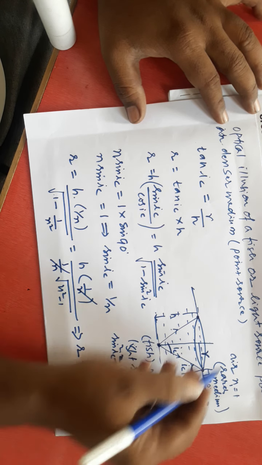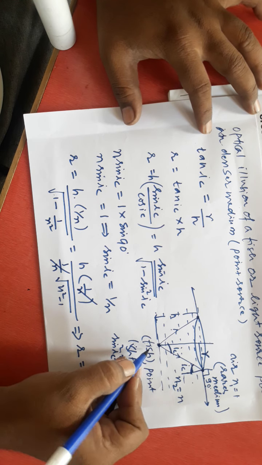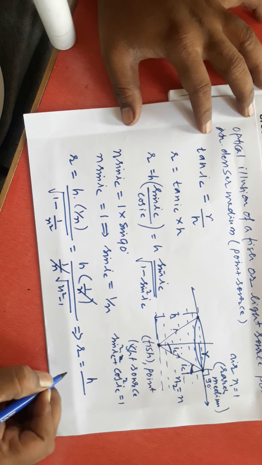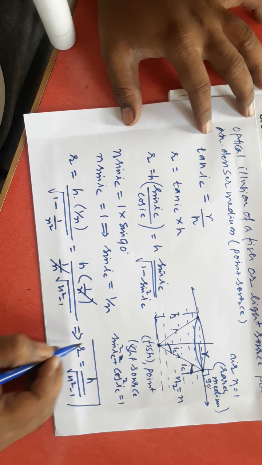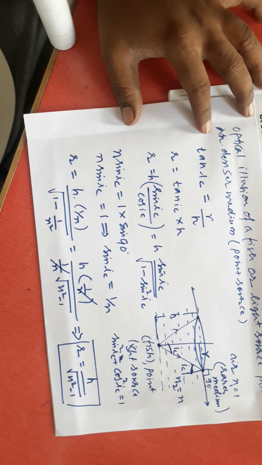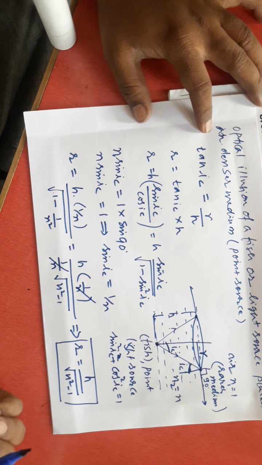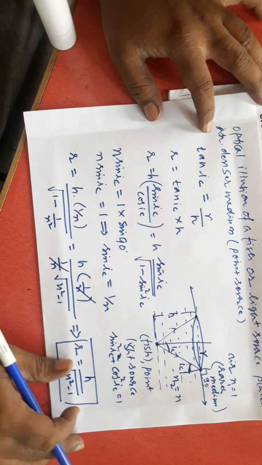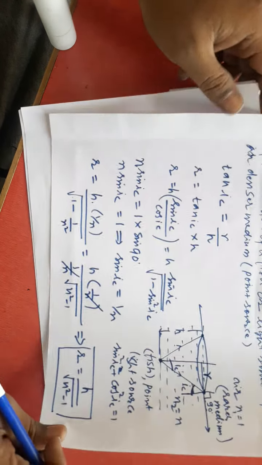This implies that the radius of this circle, the maximum circle covered by the source of light or the vision of the fish, is equal to h divided by root of n square minus 1. This is the radius. If you are able to find the radius, then we will be able to find the diameter of this circle also, and we will be able to find the area of this circle also. Okay, this is the optical illusion of a fish. Then let's study one more concept related to this.